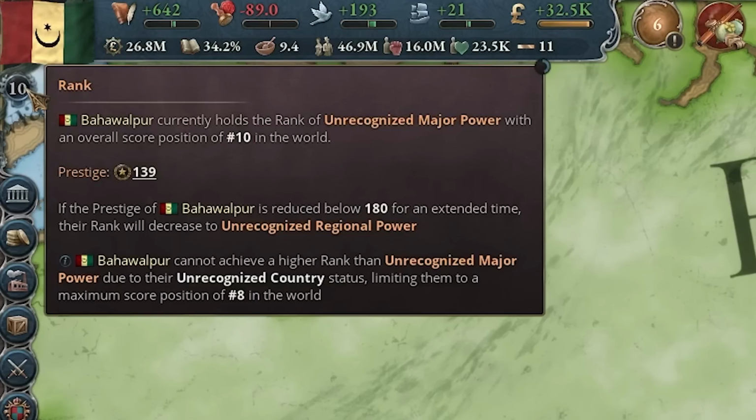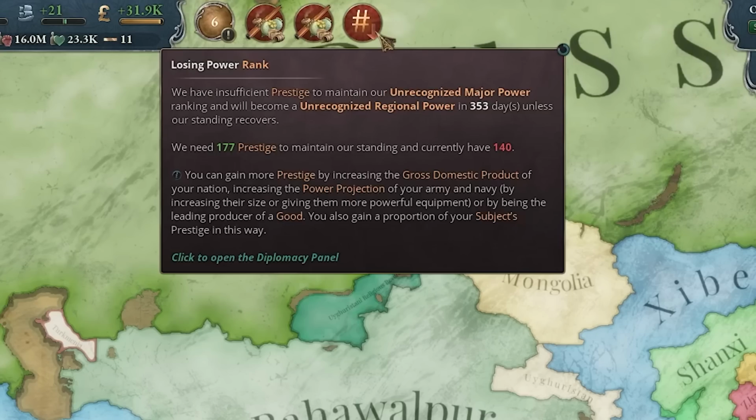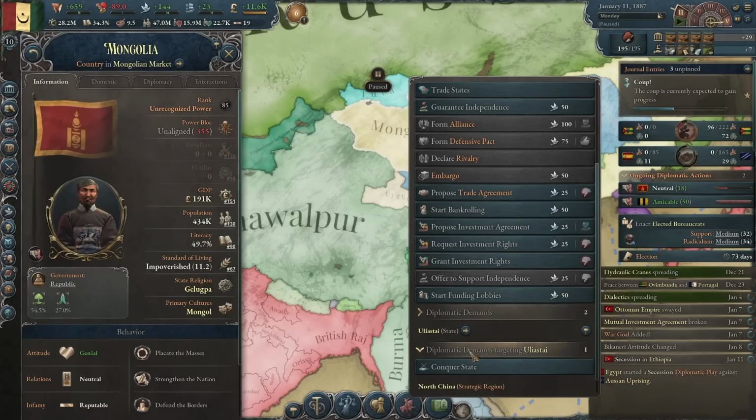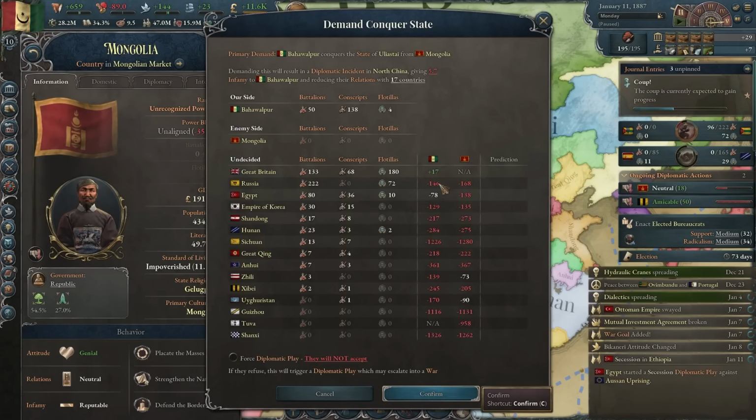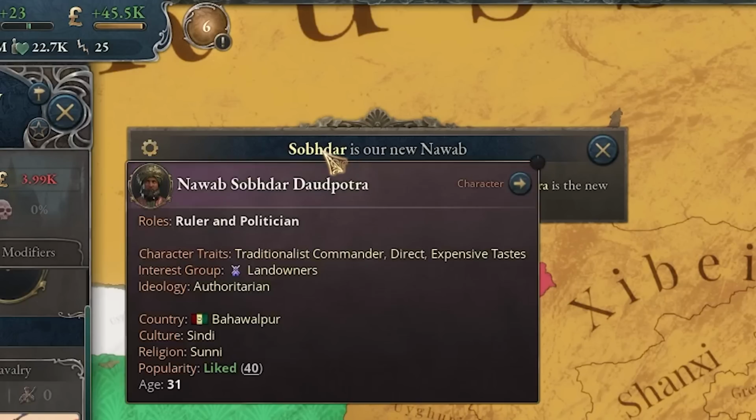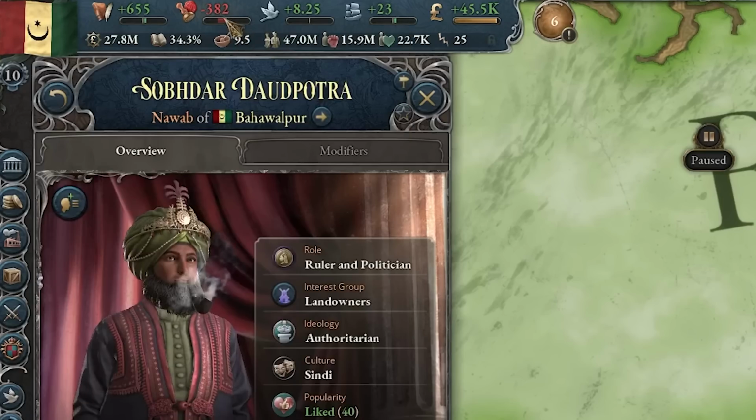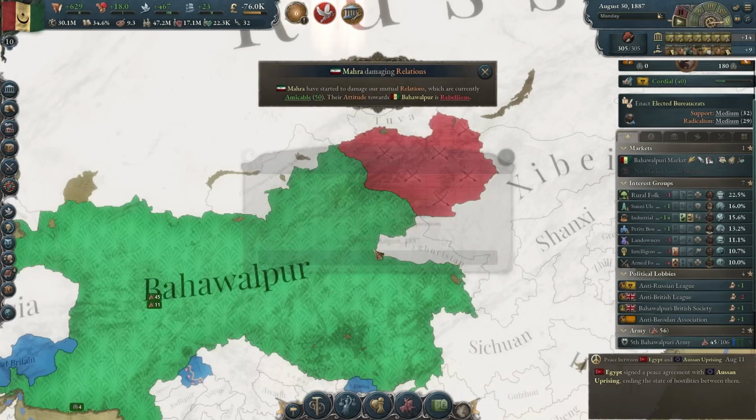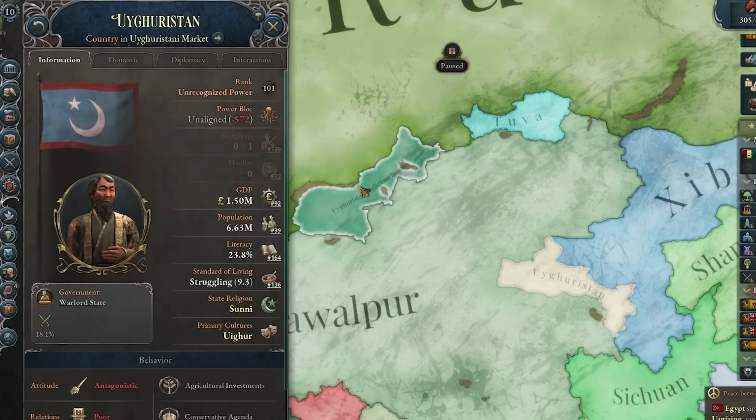Oh, and I just became a major power somehow. I'm gonna be losing the rank, but that's okay. I guess I could maintain it by enlarging the army. Yeah, I will do it. Now I think I'll go for Mongolia. Hopefully this time the Russians don't join. Oh, and we got a new ruler, this guy who's an authoritarian and who gives us less authority. Yeah, I'll have to get rid of some of the taxes. Okay, goodbye Mongolia. And now if Uyghurstan wouldn't have this revolt, I would go for them.